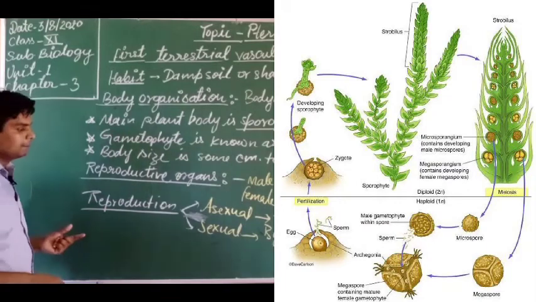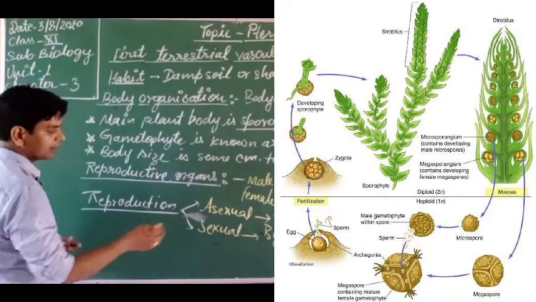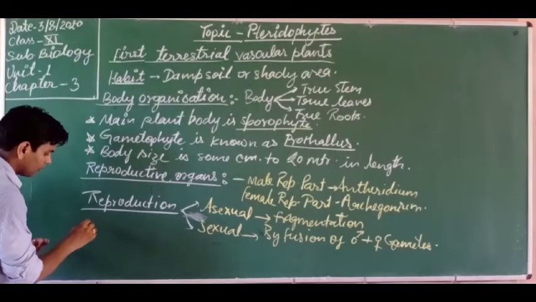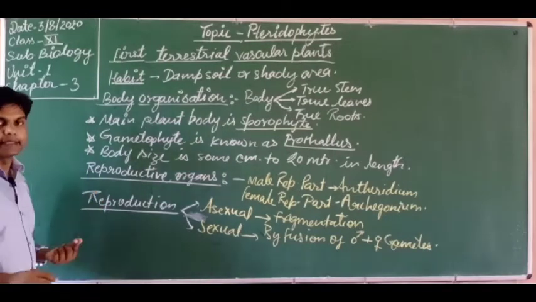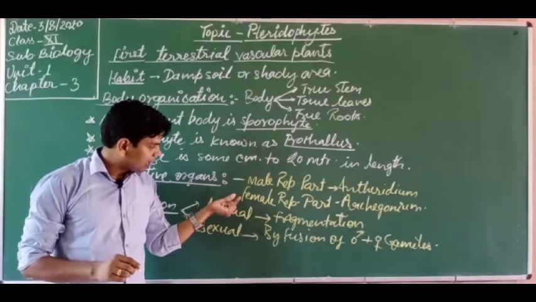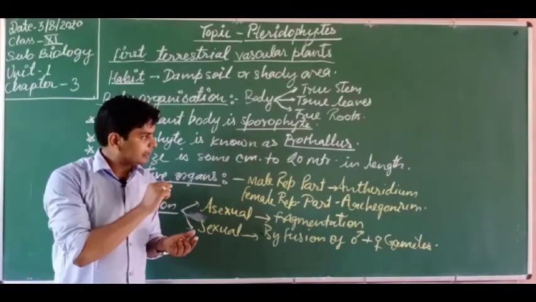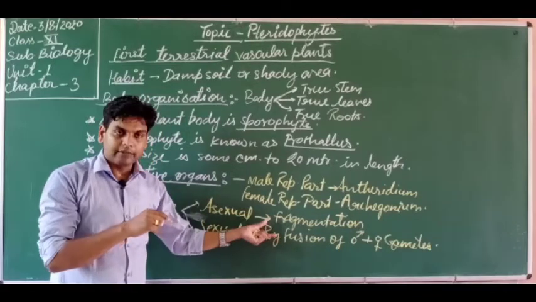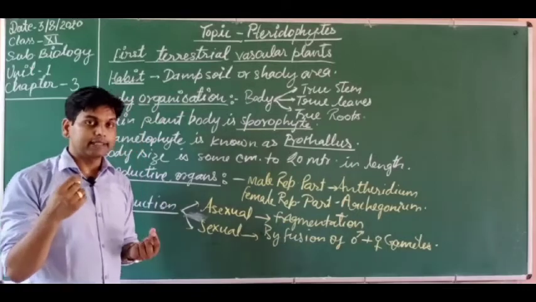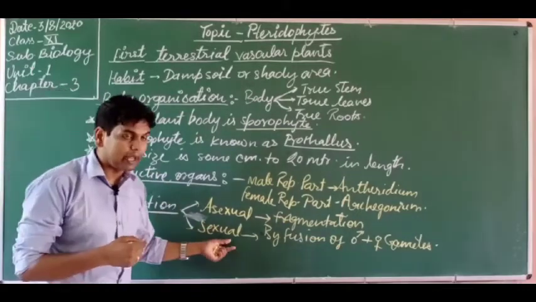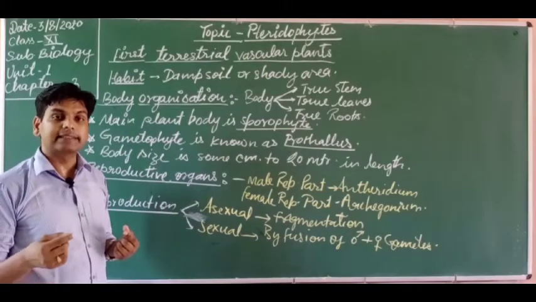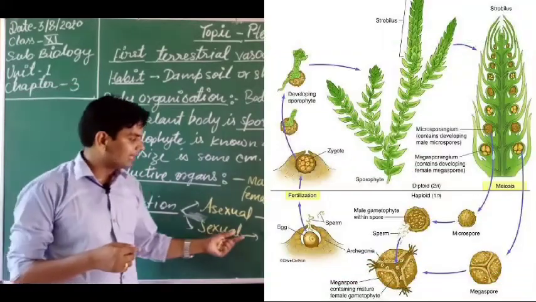This reproduction has asexual and sexual methods, we have discussed it. One important thing I want to tell you: in sexual reproduction, the fusion of gametes forms the zygote, and this zygote differentiates to form embryo in some pteridophytes like Selaginella and Salvinia.